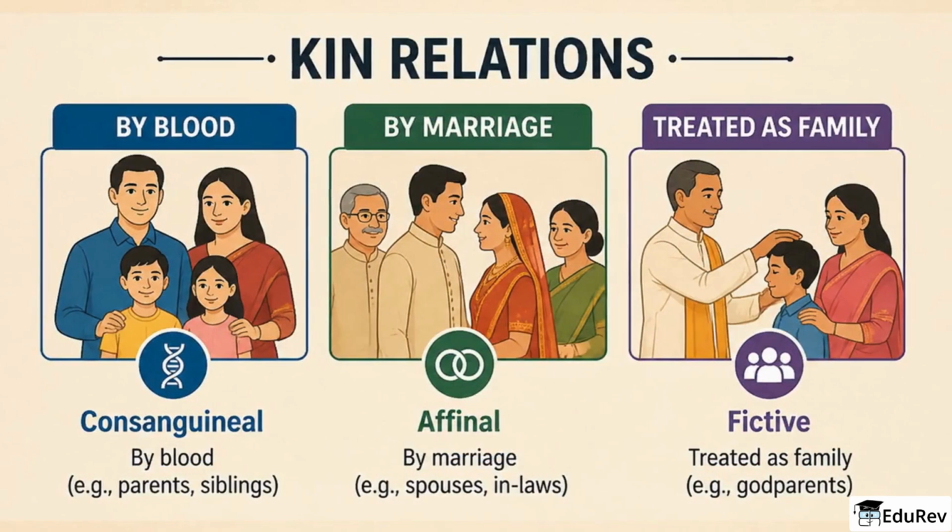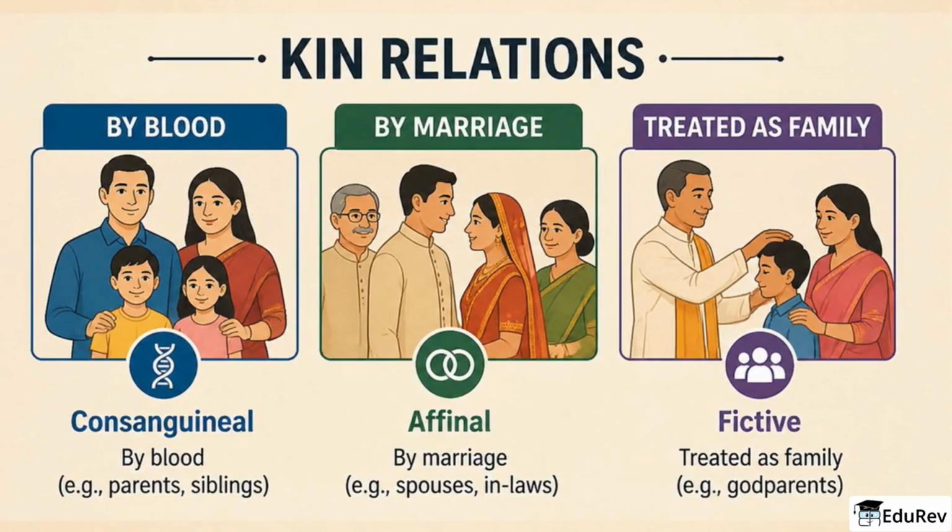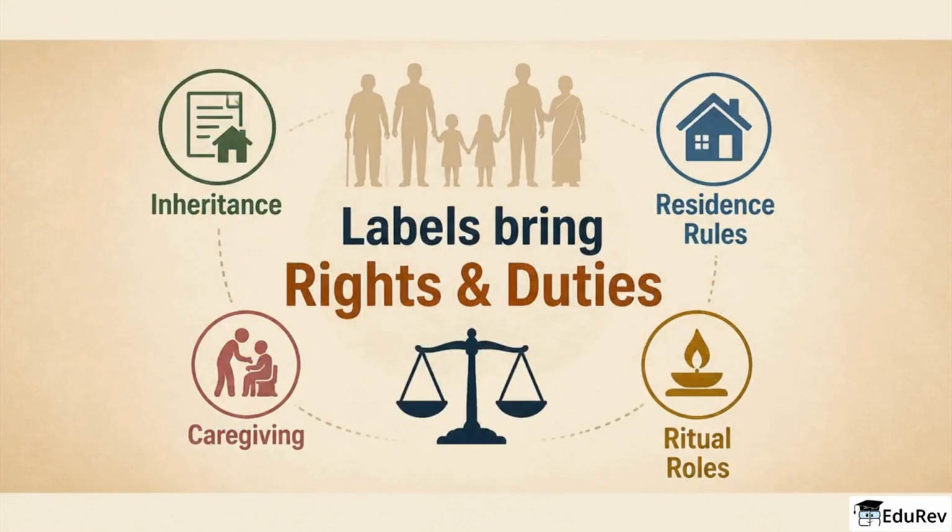Kin relations can be consanguineal, which means by blood, like parents and siblings, affinal, which means by marriage, like spouses and in-laws, or fictive, which means treated as family without blood or marriage, like godparents. These labels are not just names. They bring rights and duties such as inheritance, residence rules, caregiving, and ritual roles.